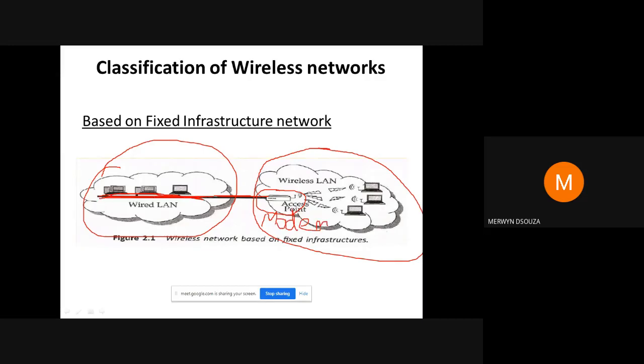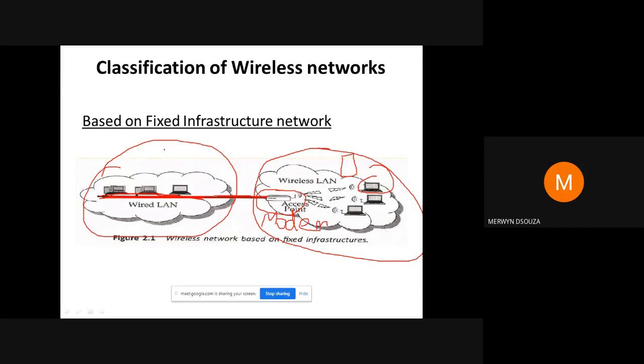So your wired network is connected to the access point, and the access point gives access to the wireless devices. Your wireless devices could be laptops or your mobiles. Mobiles are not shown here, but it could have been your mobiles or any other portable wireless devices.